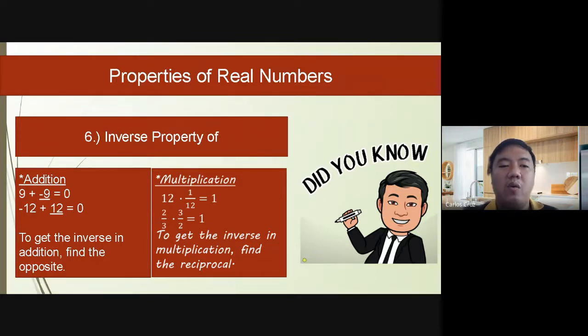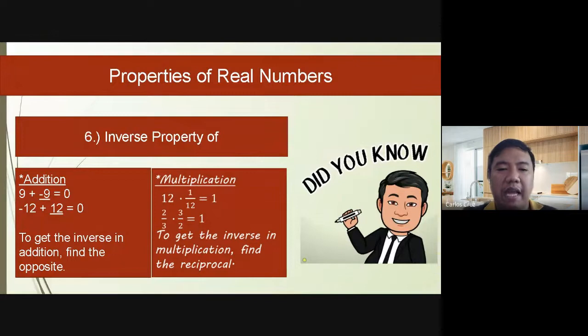Okay? So, kukunin lang natin yung kailangan natin dito yung opposite. When we say opposite, kapag positive ang given, then kukunin mo yung magiging negative niya, and that will be negative 9. Kung negative ang given, kukunin mo yung opposite, magiging positive. So, another example is negative 12 plus 12 is equal to 0. So, yun po ang kailangan sa inverse property, yung opposite.